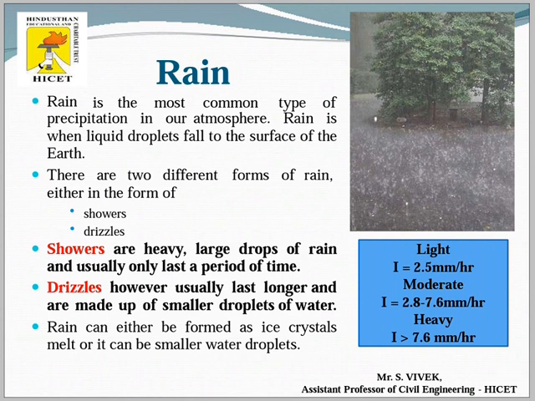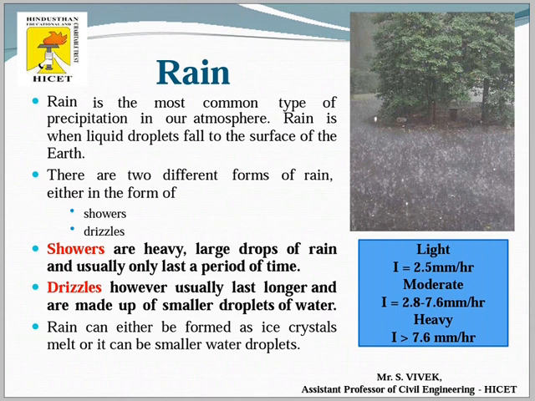Rain can be formed as ice crystals melt, or it can be formed from smaller water droplets because of moisture in the air.